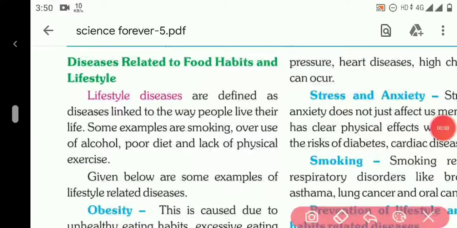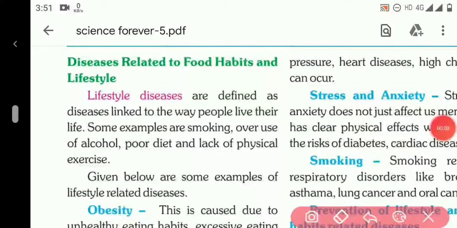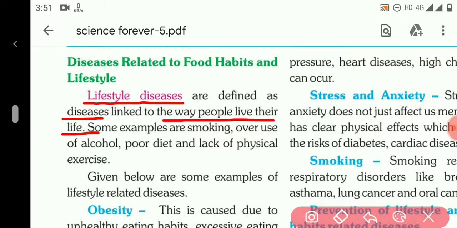Our next topic is about diseases which are related to food habits, the type of food we eat, and lifestyle, the way of life we live. These diseases are known as lifestyle diseases, and they can be defined as diseases which are linked to the way people live their life, their lifestyle. Some examples of lifestyle can be smoking. Some people smoke and some do not. Overuse of alcohol, poor diet, they do not get enough diet, and lack of physical exercise. These are the bad habits which can lead to lifestyle diseases.